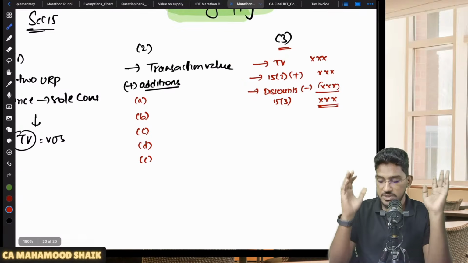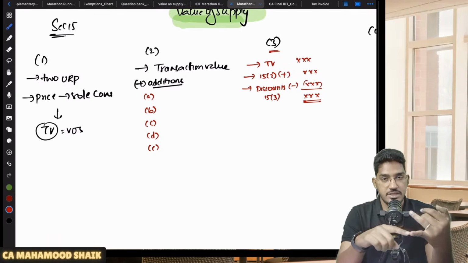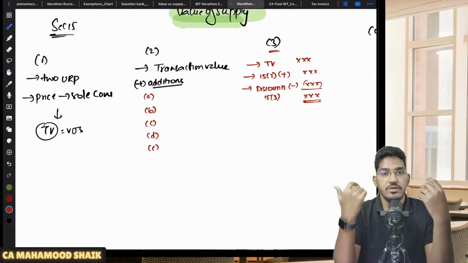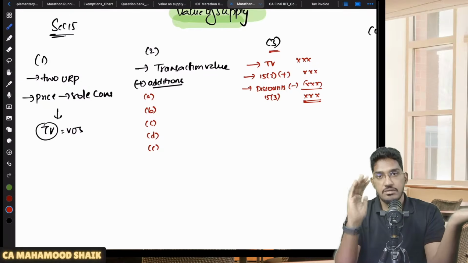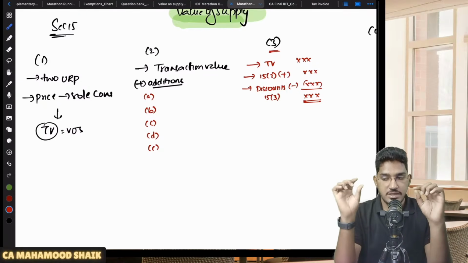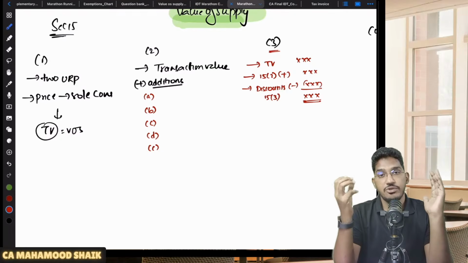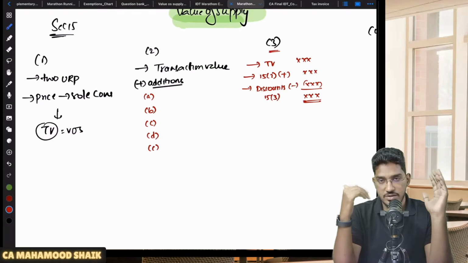Okay. So if you come back to the logic here, 15 subsection 1 says, when the transaction is happening between two unrelated persons and when price is the sole consideration, then we can take the transaction value as the value of supply. We can start with the transaction value. Now, 15 subsection 2 says, to whatever transaction value you have taken as per 15 subsection 1, you are required to make some additions. 15 subsection 2, clause A, clause B, clause C, clause D, clause E, like that, 5 additions you are required to do.